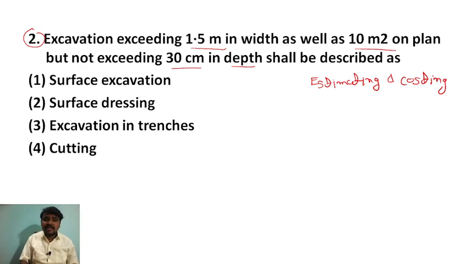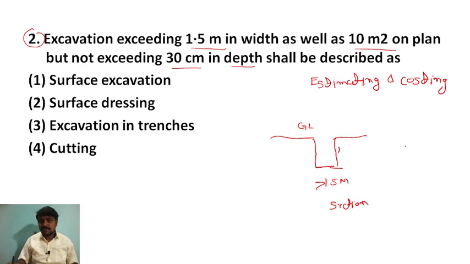Okay, what actually are they telling? Excavation is nothing but, for example, this is your ground level, right? If you are excavating like this, so exceeding 1.5 meter width, if it is more than that, as well as 10 meter square on plan, this is what we can say, this is a section. When we see this on the plan, this is length, this is breadth.